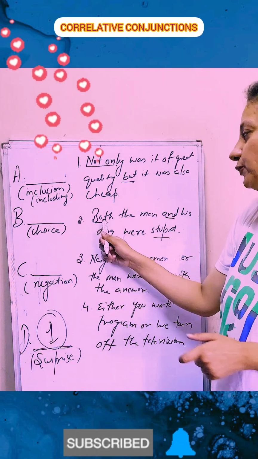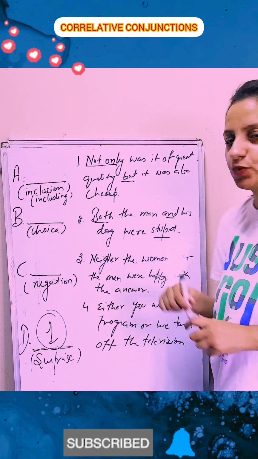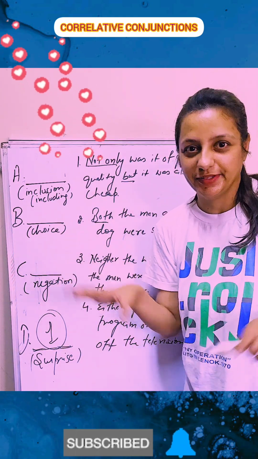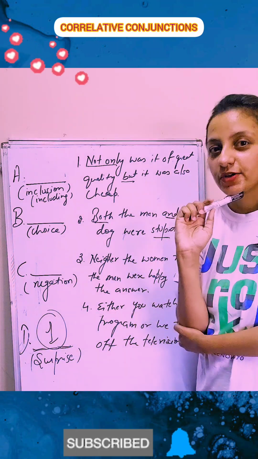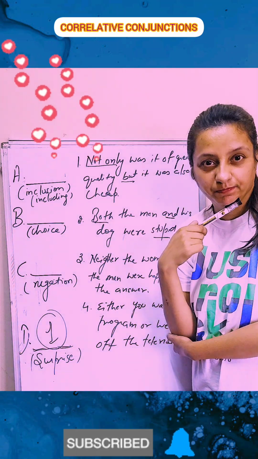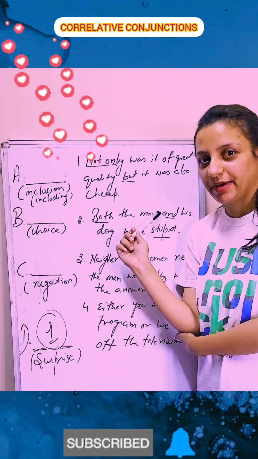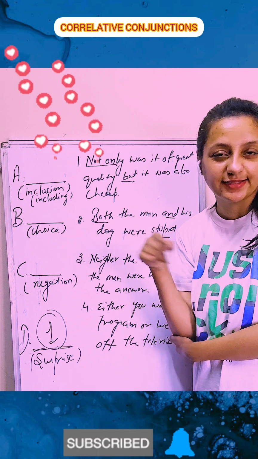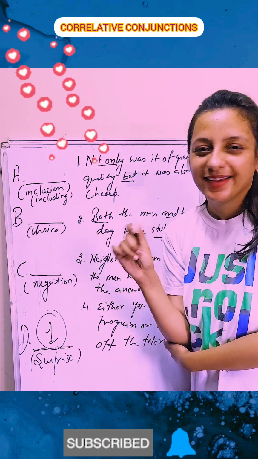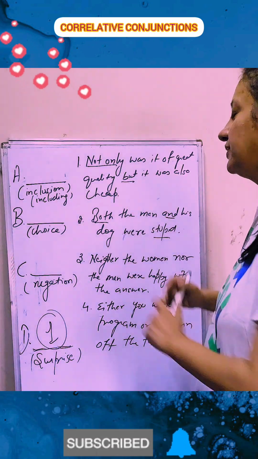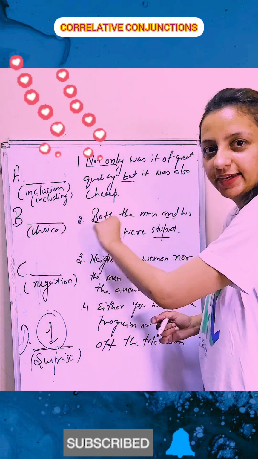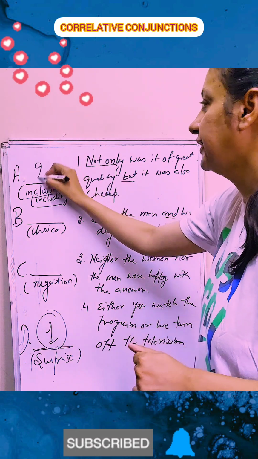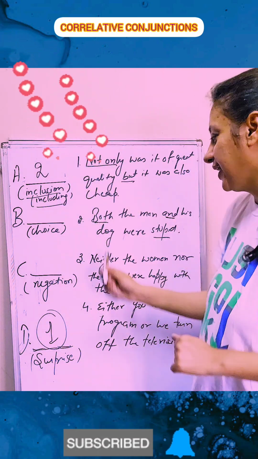So let's start with another one. Both the man and his dog were stupid. Oh my god. So the person and his dog both are stupid. So which one is correct? Both the man and his dog are stupid. So which one is correct, guys? Tell me. Both and means these two are included here. So which one is there? Inclusion. Which one is this? It's the second one here. Done. Now the next one.